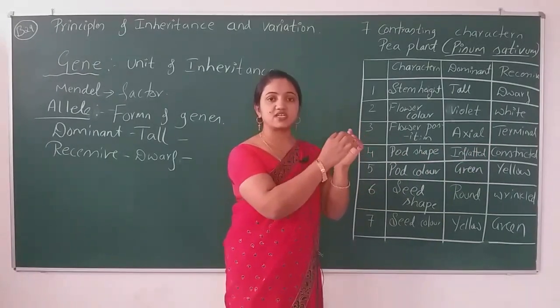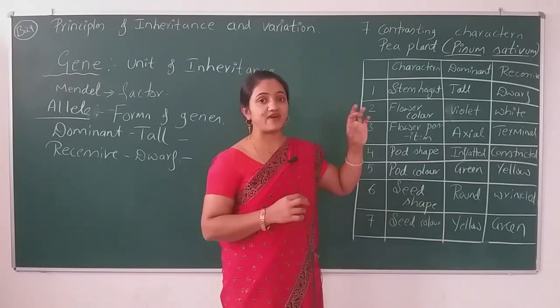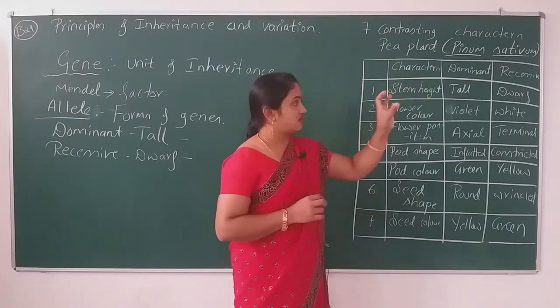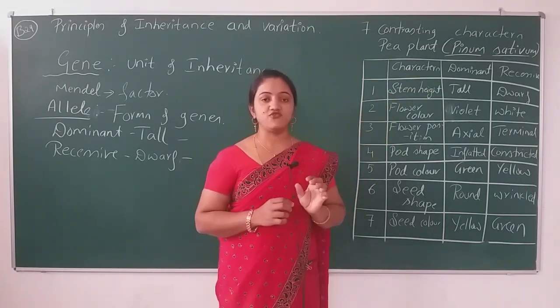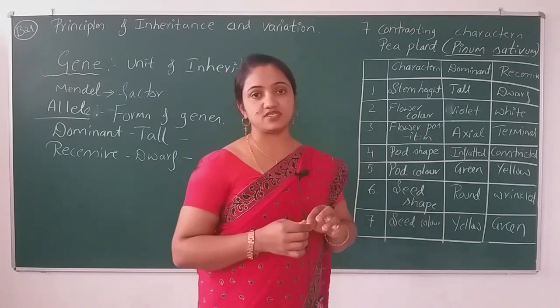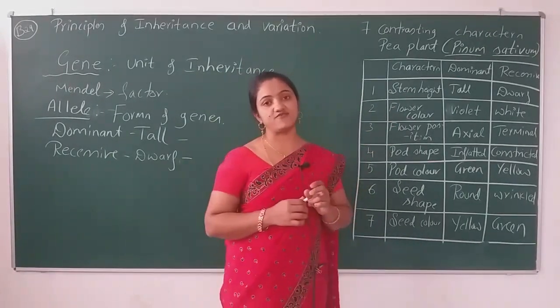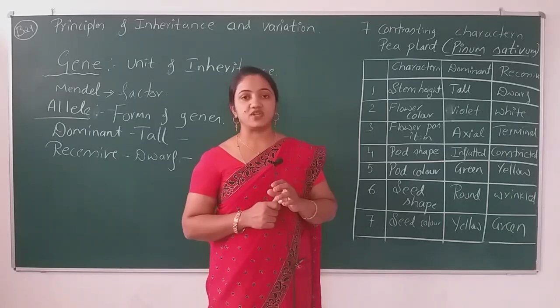To describe the tallness and the dwarfness of the plant, we give English alphabets, the capital letter and then the small one. For example, we have taken the stem height to explain the allele, one example out of the 7 characters, that is stem height of the pea plant.